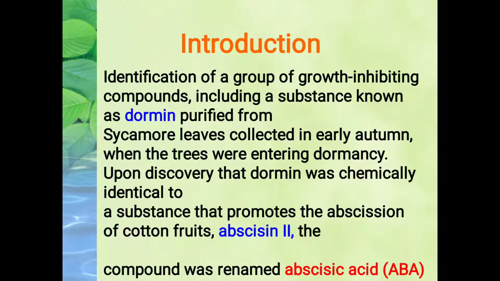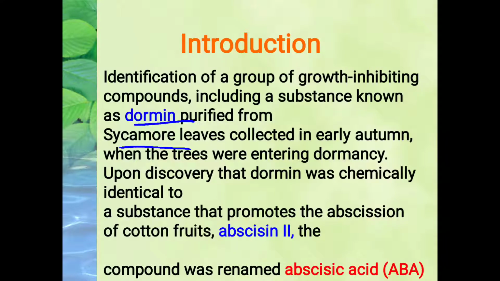So when it was discovered, during growth inhibition, compounds were involved. So they were studied, and they found a substance that is termed dormin. So earlier it was called dormin, which was basically purified from sycamore leaves, okay, collected in early autumn when the trees were entering dormancy. Upon discovery, the dormin was chemically identical to a substance that promotes the abscission of cotton fruits.